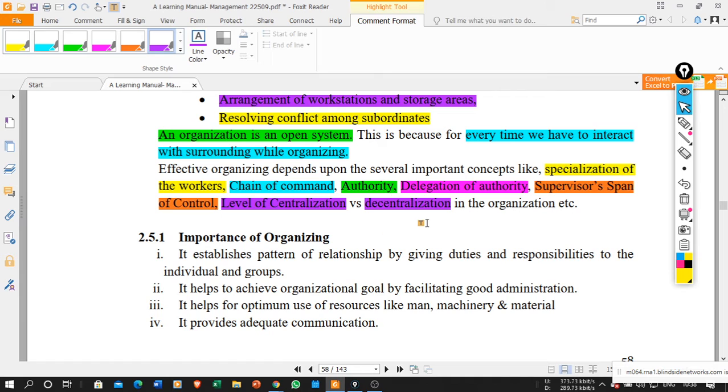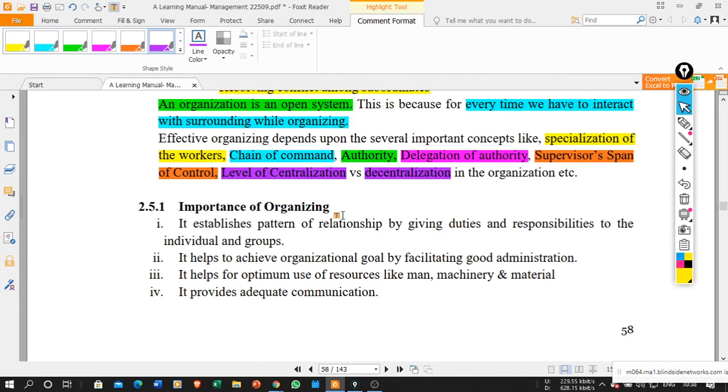Then to a certain extent you have to be centralized, to a certain extent you also have to be decentralized. If you put all the powers in your hand, it is quite difficult for you to control each and every activity. Proper control will not be there. But if it is a totally decentralized organization, then also control is not possible, because you don't have that much information on whether things are going on properly or not.